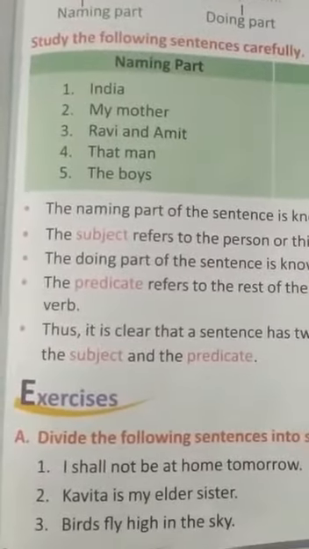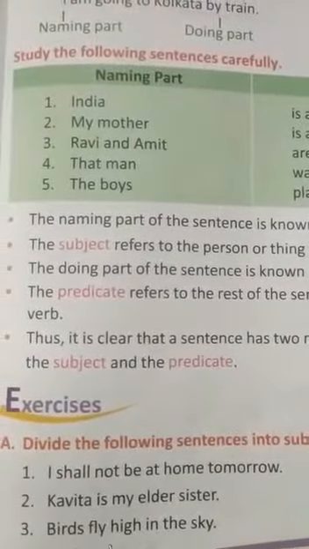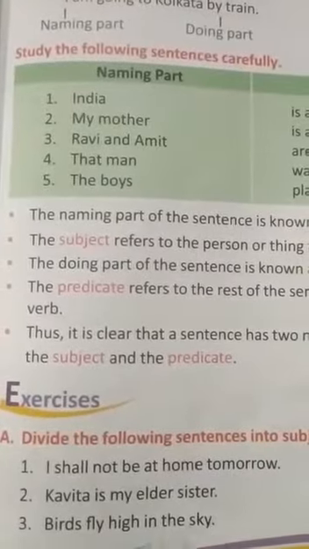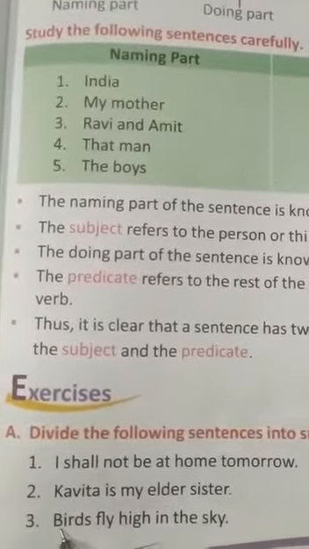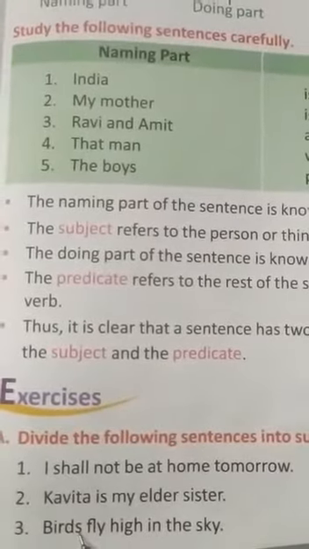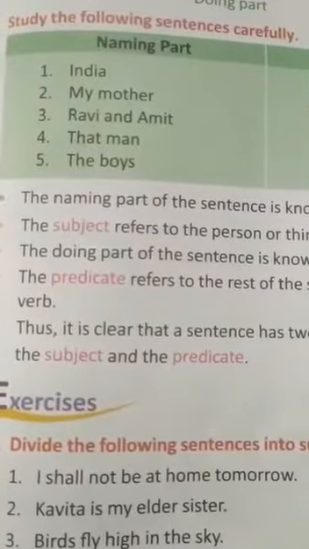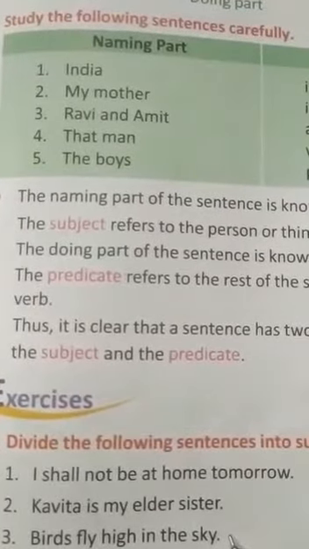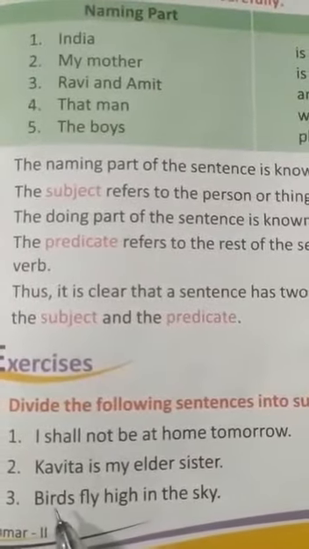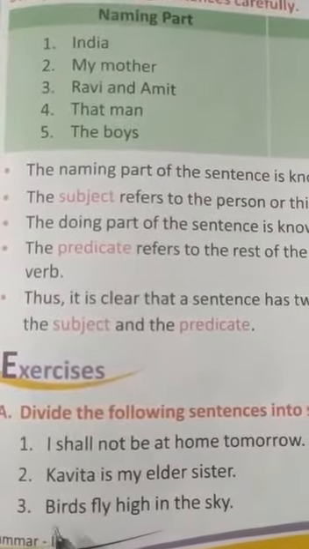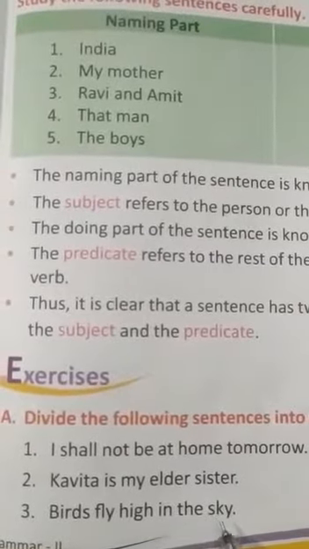Okay. Number 3. Words fly high in the sky. Here, who fly high in the sky? Yes, words. So, words is the subject and fly high in the sky is the predicate. Clear? Words is the subject. What are we talking about? Who can fly? Yes, words. So, words is the subject and fly high in the sky is the predicate.